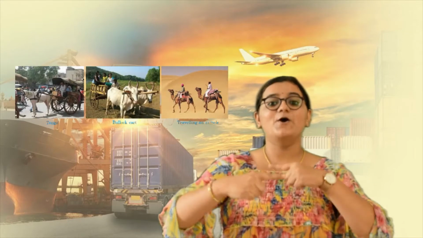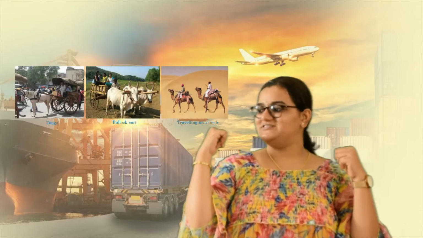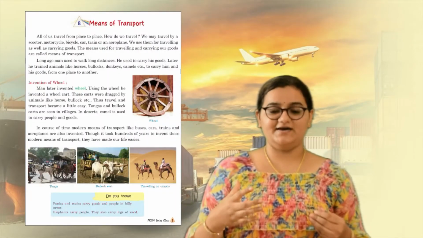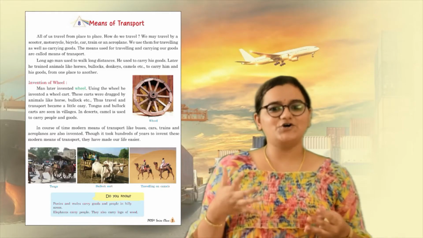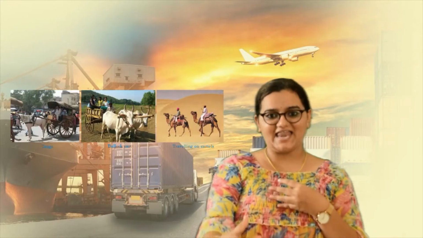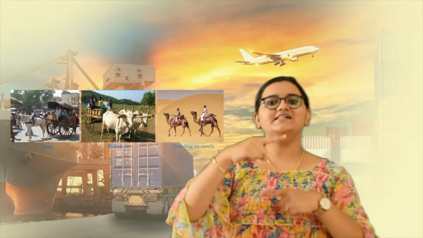Even now if you go to villages, you can see tongas or bullock carts which are being pulled with the help of an animal in the front, and they help us carry different goods and also people. Earlier, people would travel in carts long distances. They would sit and the animal would carry them. There were no cars, there were no buses earlier. Even now in certain villages you can see the bullock carts and the tongas which are pulled by an animal in the front with large wooden wheels behind.